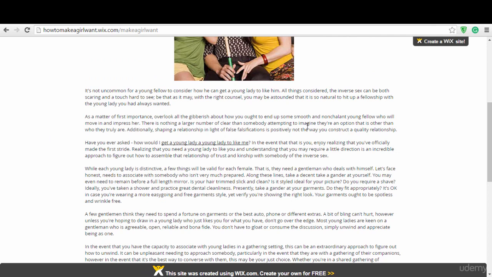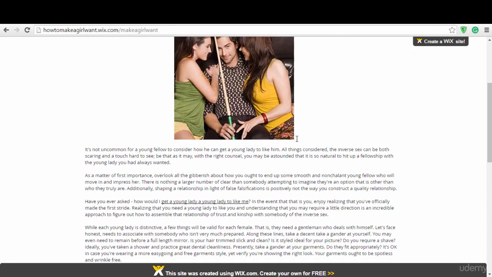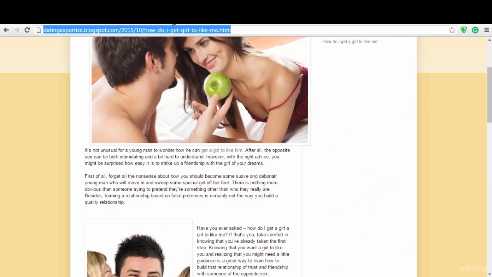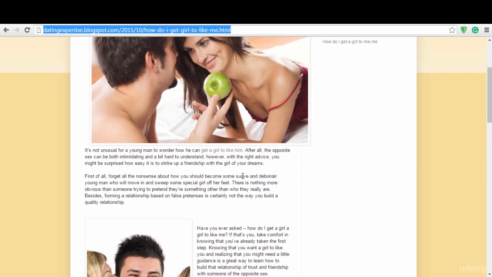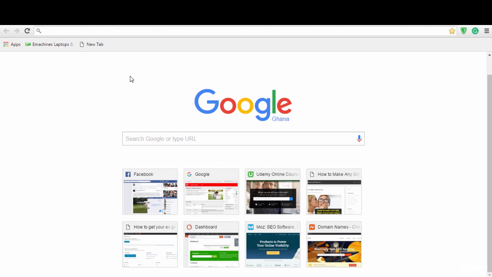So if I send a lot of backlinks to these pages, then Google is going to know that there is something going on right here. So it's going to count the backlink and then give that credit to the site immediately. Now what we need to do now is to head to wordpress.com.